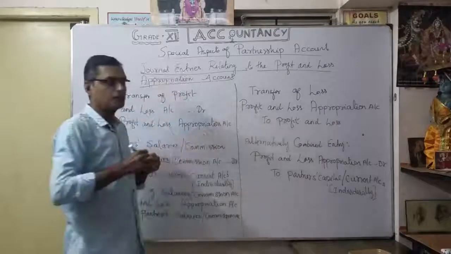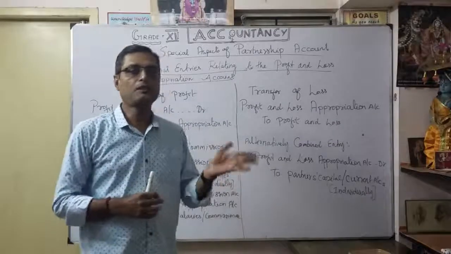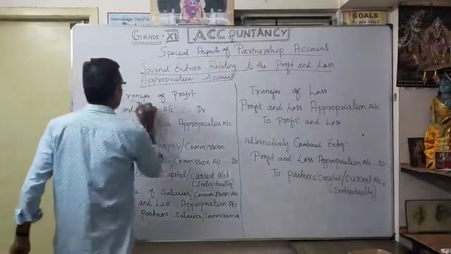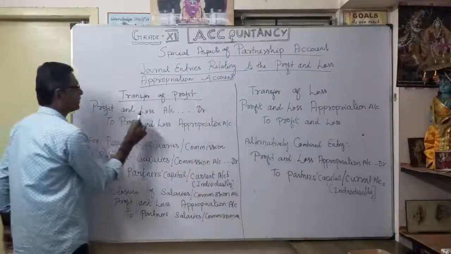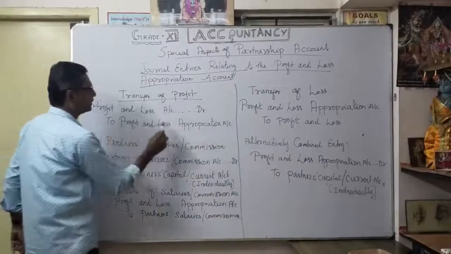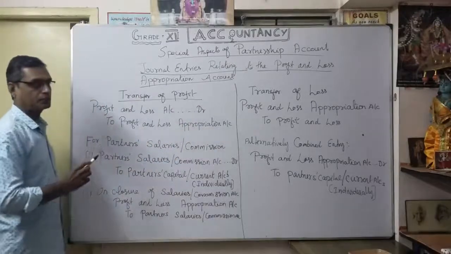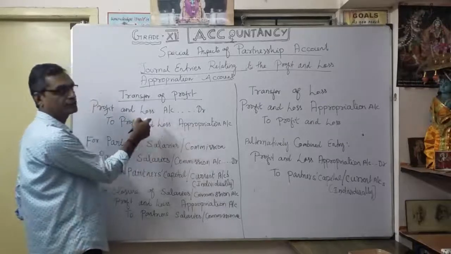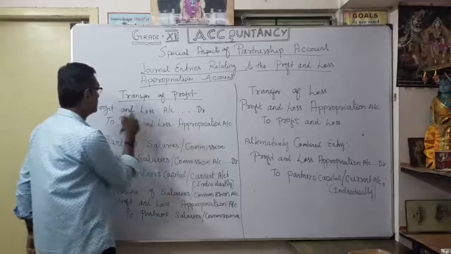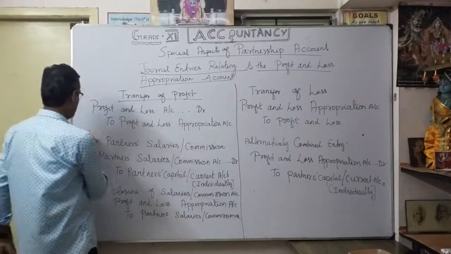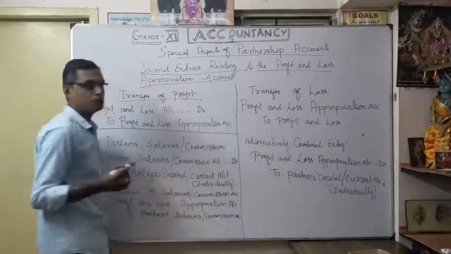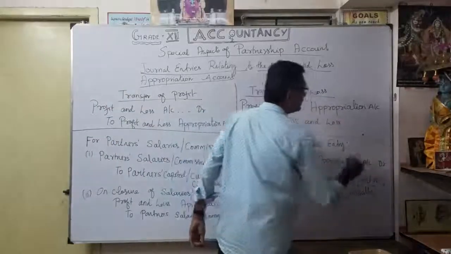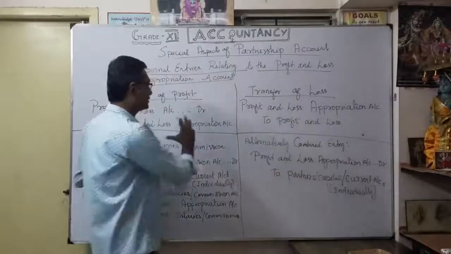As you know very well, what is the first item? Whatever profit or loss you transferred from the profit and loss account. See, transfer of profit. What is the journal entry? Profit and loss account debit, to profit and loss appropriation account. That is going to be credited. When you prepare the profit and loss appropriation account, you show it on the credit side, by profit and loss account. If it is a profit. Suppose it is a loss from the profit and loss account, how to transfer? Very simple, just reverse the entry.